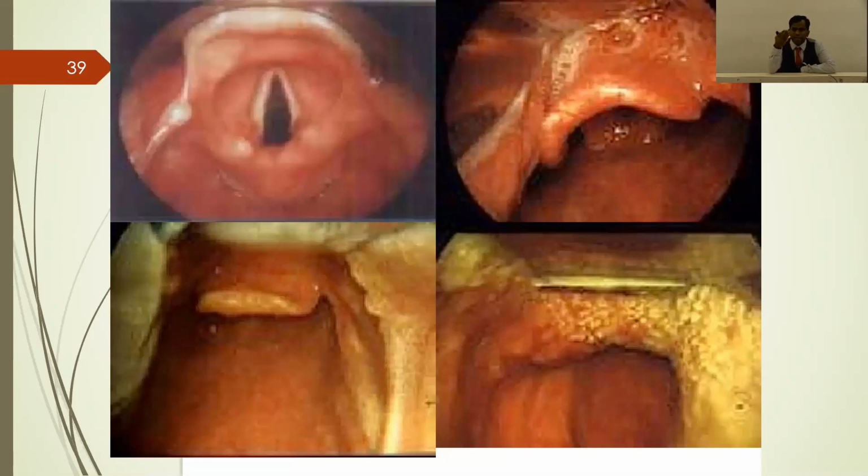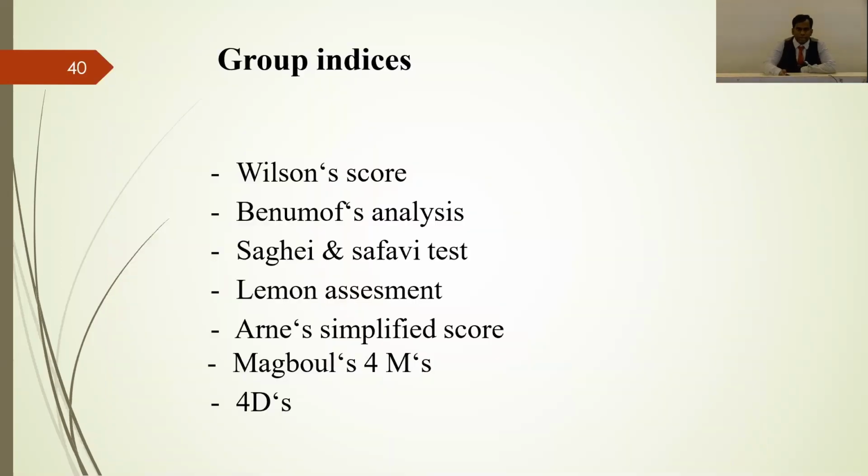They have modified it, it's Cook's modification. They have made 3 into 3A and 3B. If the epiglottis is liftable, that is 3A. If it is not liftable, that is 3B. And 2A and 2B are also divided. If you are not able to see the arytenoids, then it is 2B. Then there are some other indices: the Wilson score, Benumof, LEMON assessment, El-Ganzouri simplified score, Mallampati, and the 4Ms and 4Ds. 4D is also covered in GPE.